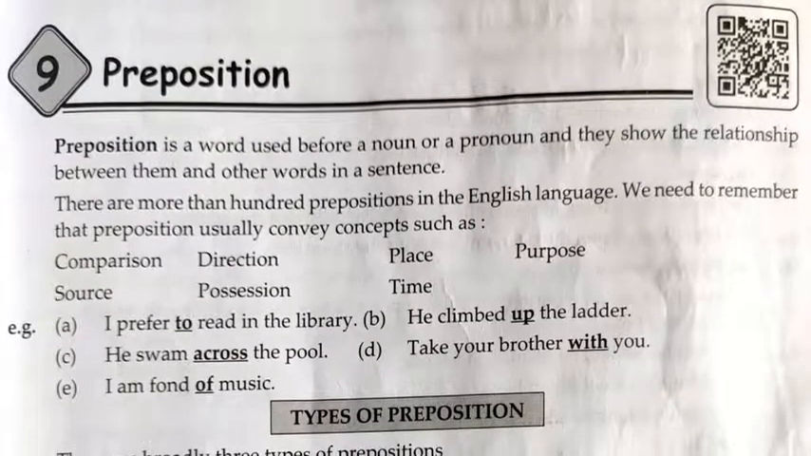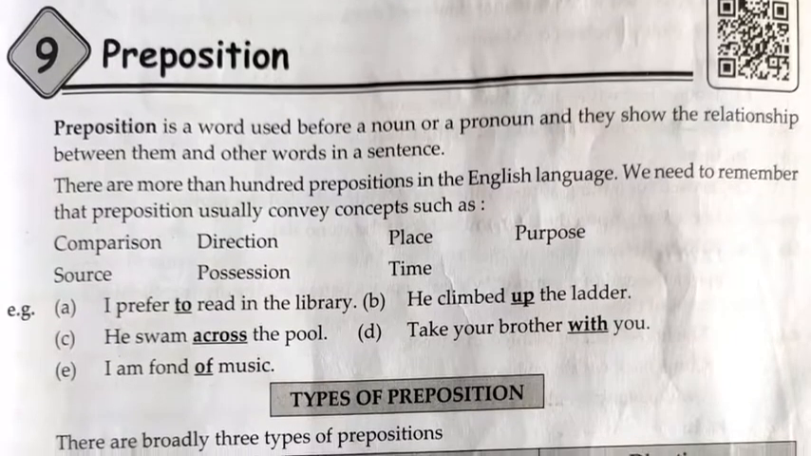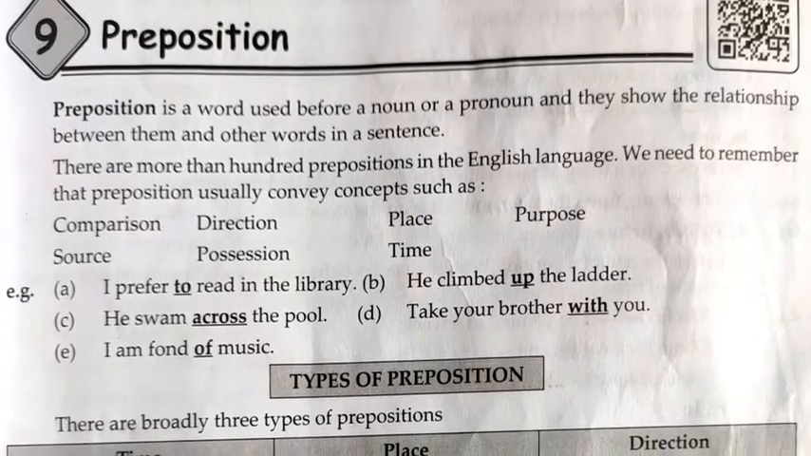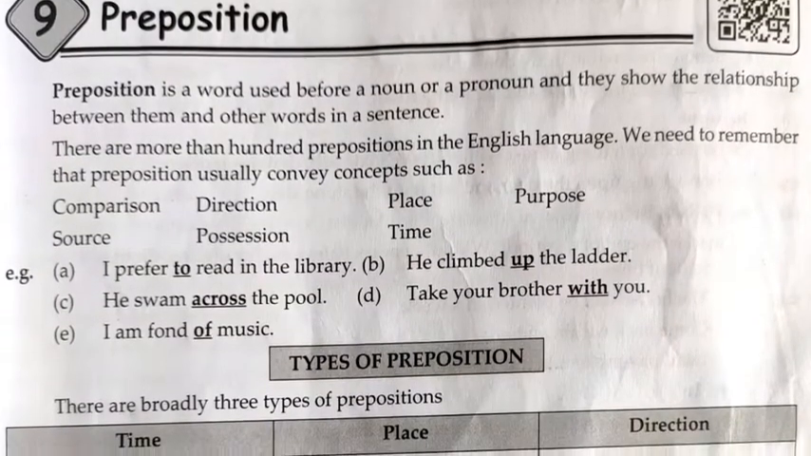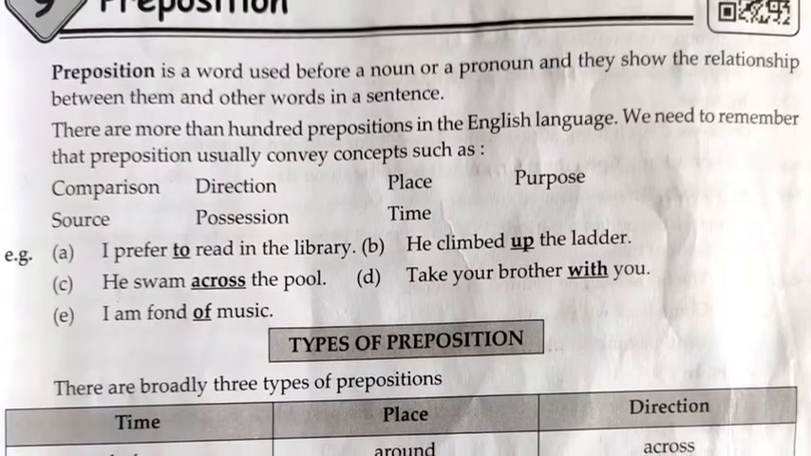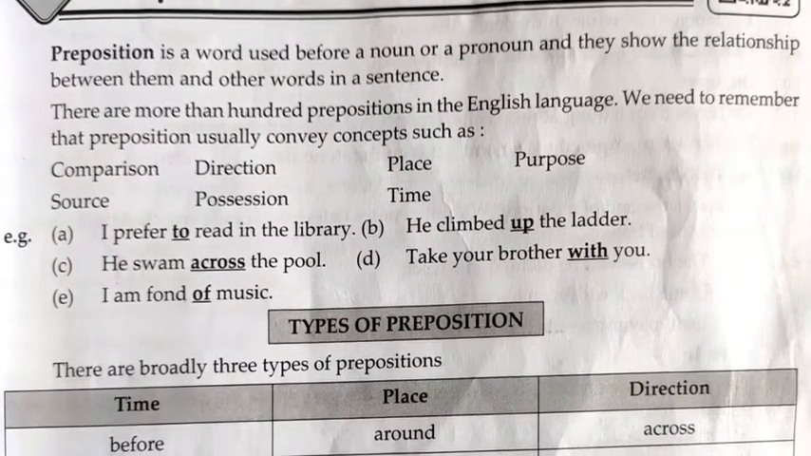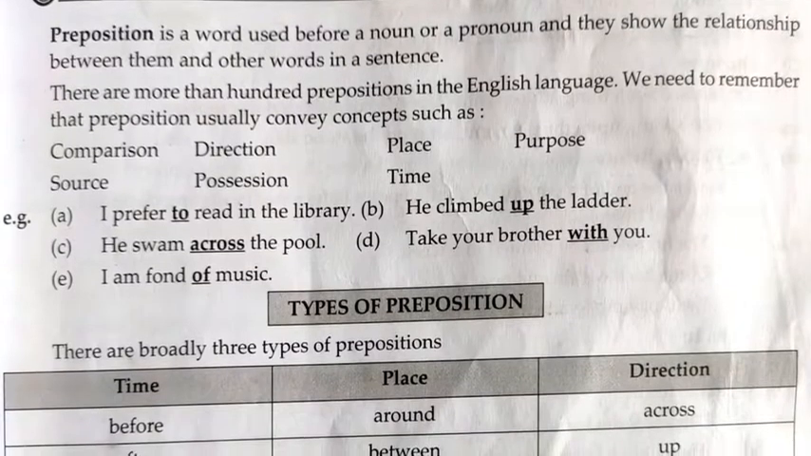Preposition. A preposition is a word used before a noun or a pronoun, and it shows the relationship between them and other words in a sentence. There are more than 100 prepositions in the English language. We need to remember that prepositions usually convey concepts such as comparison, direction, place, purpose, source, possession, and time.